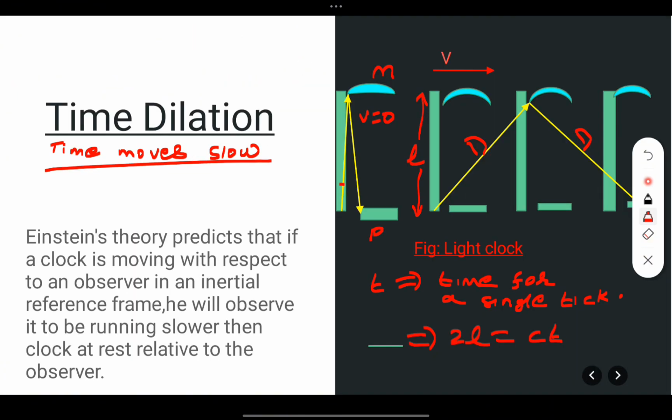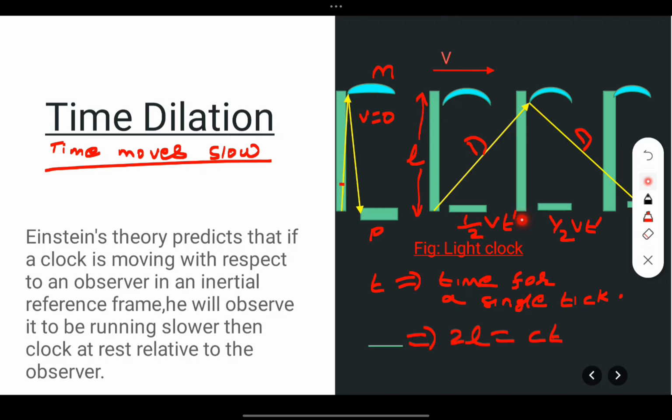Now also if you see, half v into t dash and half v into t dash, because the total is vt dash. From here to here it is vt dash, so it will be half vt dash and this will be half vt dash. This total distance is vt dash, means this speed is v and the time taken is t dash, so this will be vt dash. Very simple, you have learned in equations of motion. So this will be half vt dash, this will be half vt dash. So you can apply the Pythagoras theorem.